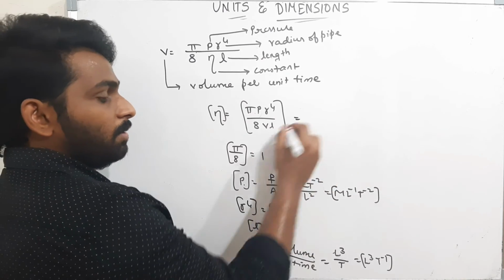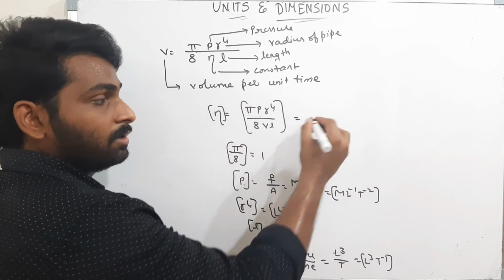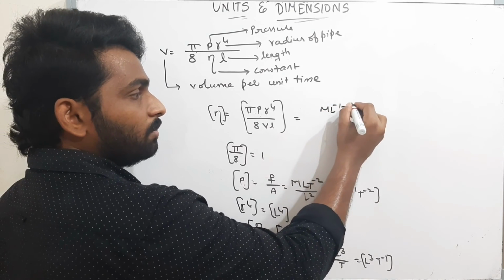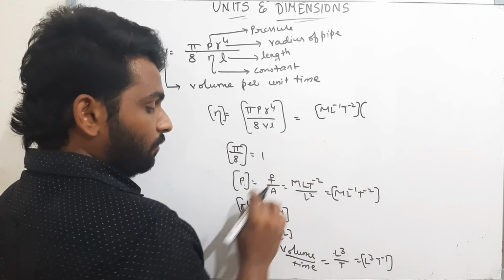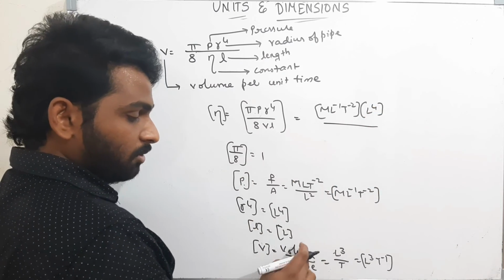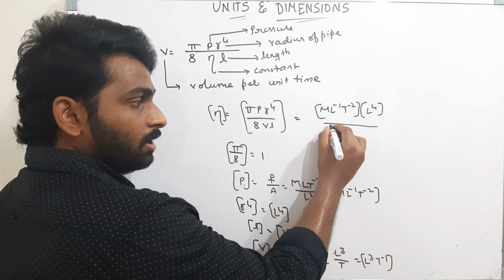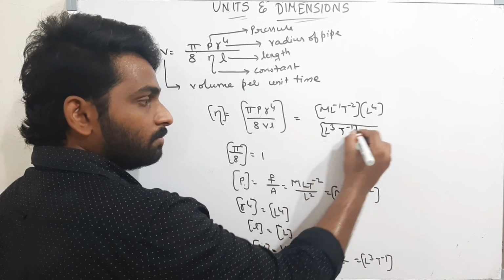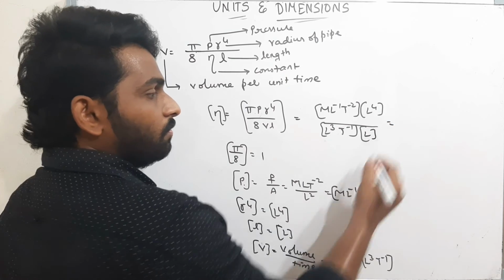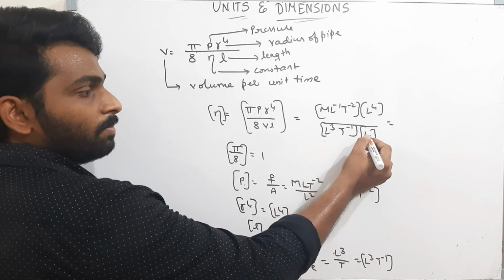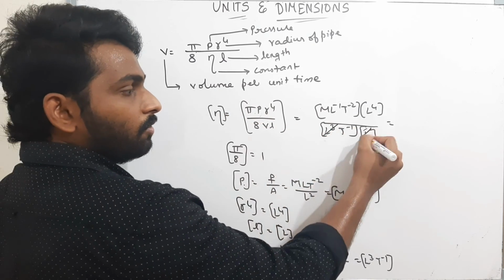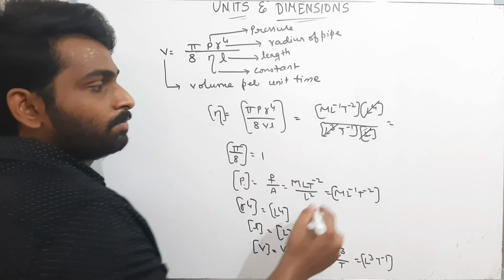Now what is eta? Pi by 8, dimensionality is 1. P is m L power minus 1 T power minus 2, R power 4 is L power 4, divided by V, which is volume by time, that is L cube T power minus 1, and L, length, has dimensionality L. Now find the answer. L into L cube is L power 4. L power 4, L power 4 cancelled off.